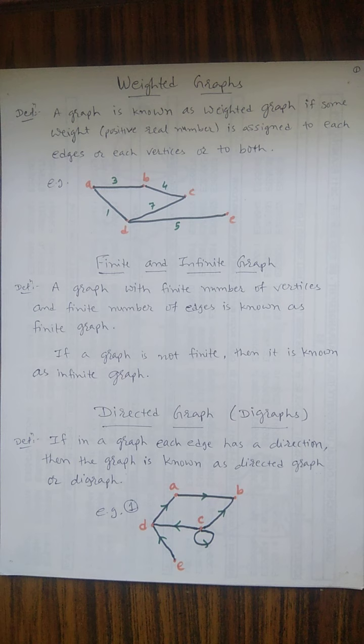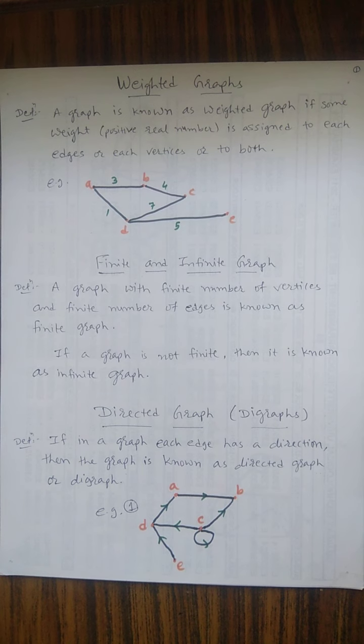Now another graph is called a directed graph, or digraph. There are different types of graphs we can discuss here, but first of all we discuss the directed graph, that is, the digraph. In a graph, if each edge has a direction, then the graph is known as a directed graph or a digraph.